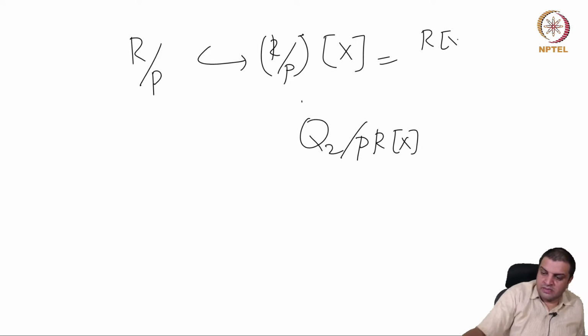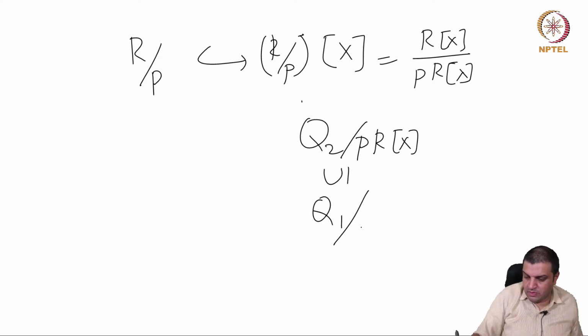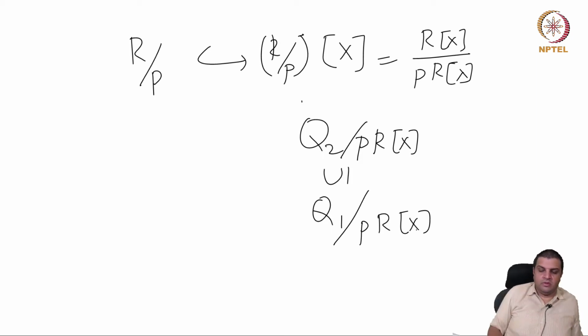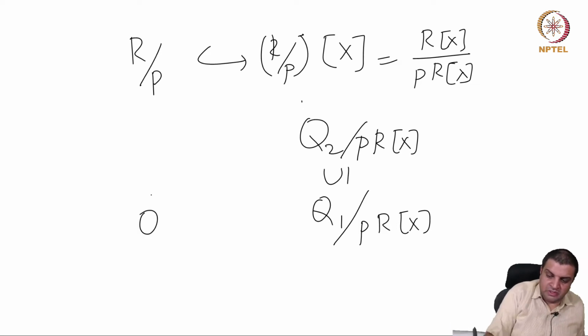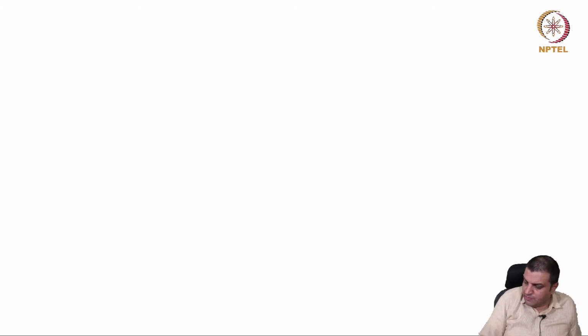Remember, it's R[x] mod PR[x]. So Q2 mod PR[x] contains Q1 mod PR[x]. And both of them contract to 0 here. That's the picture. But this is a domain.